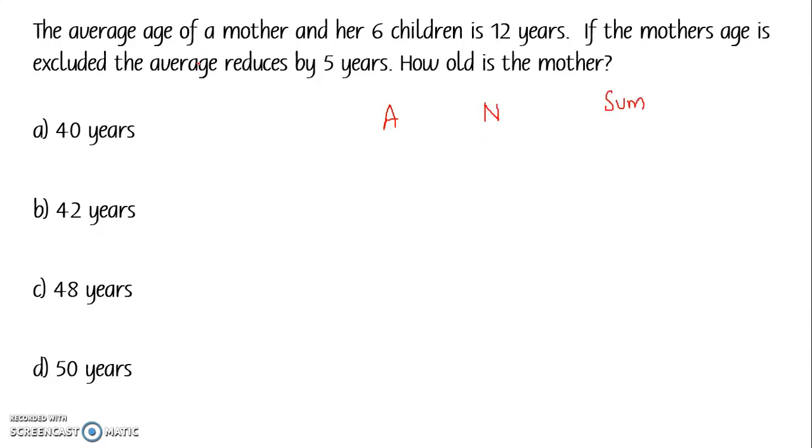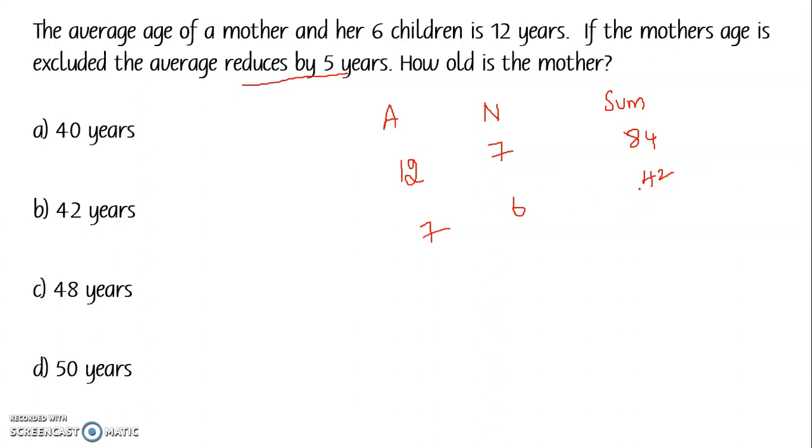So the average age of a mother and her 6 children. Mother and 6 means the total number of people will be 7. The average is 12, so 12 into 7, total will be 84 years. If the mother's age is excluded, the number of persons will become 6. The average reduces by 5, meaning 12 minus 5, which will be 7.